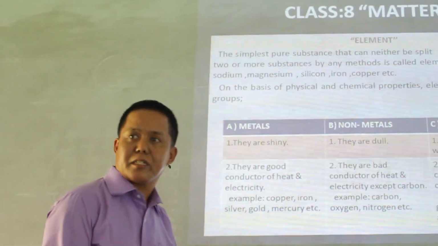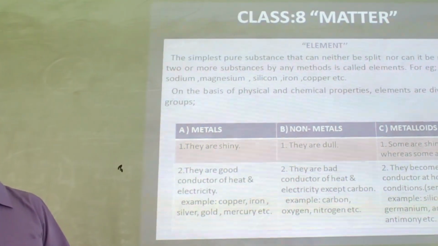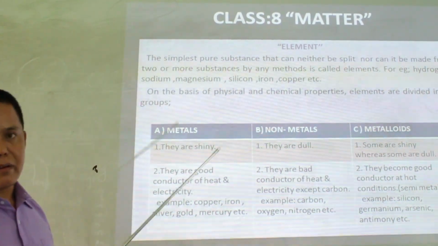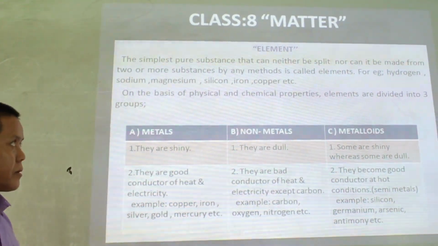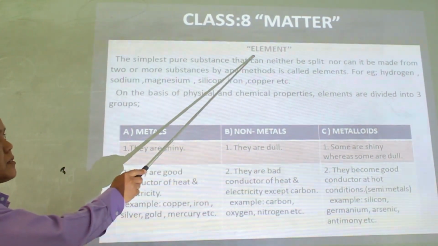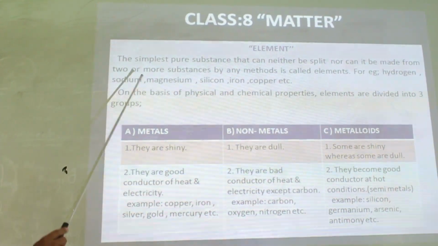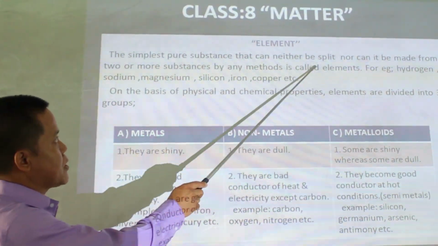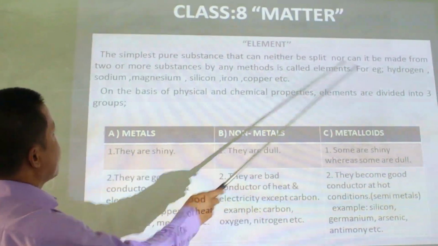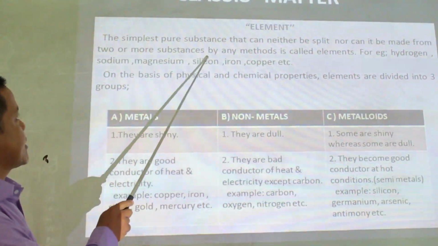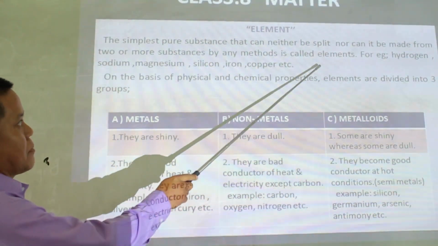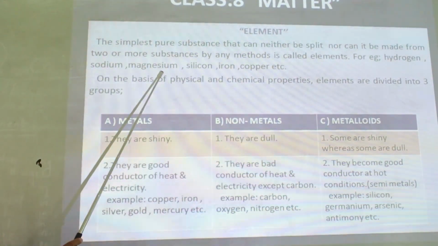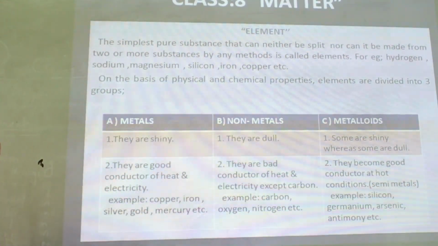Matter, all the things around us are called matter. They are found in the form of elements, compound, or any other types of nature. First of all, let's study about the element. The simplest pure substances that can neither be split nor can it be made from two or more substances by any method is called element. For example, hydrogen, sodium, magnesium, silicon, iron, copper, etc.